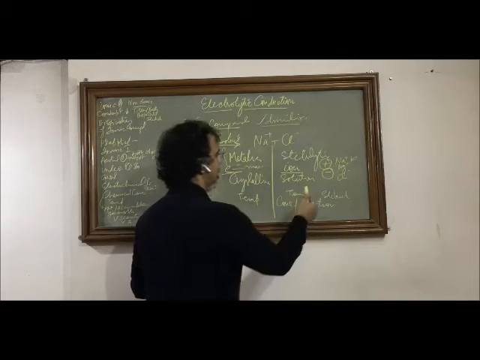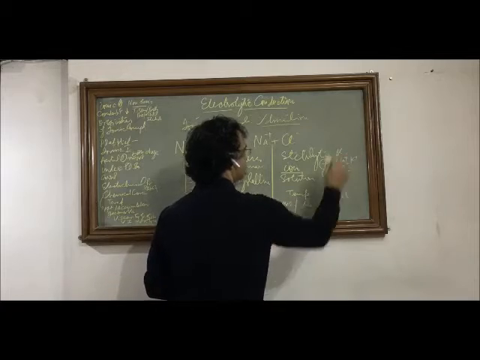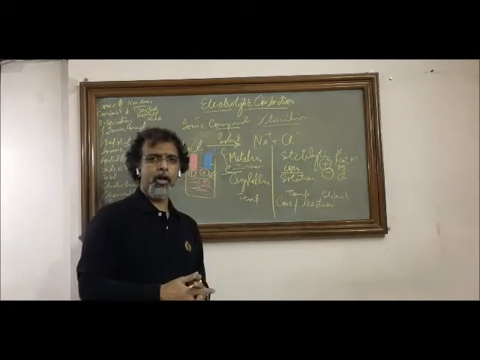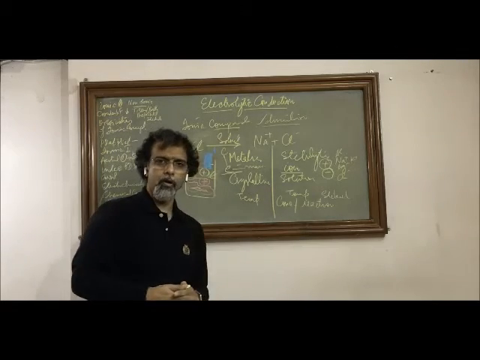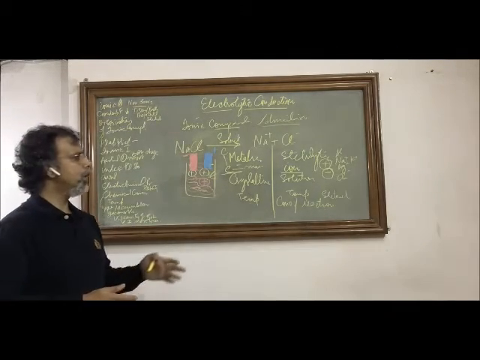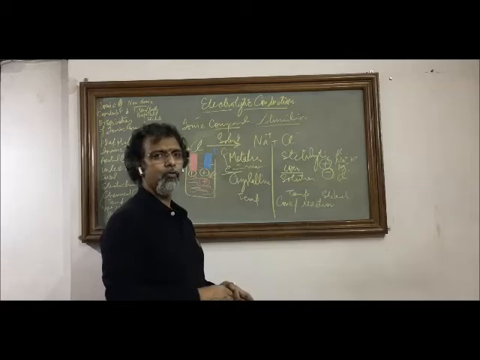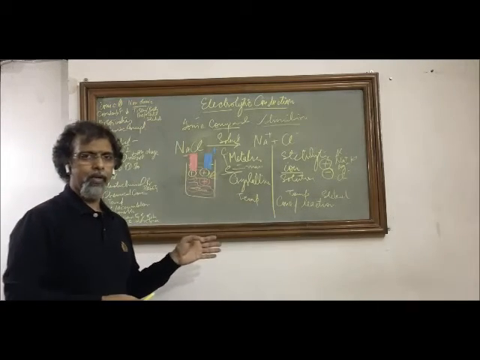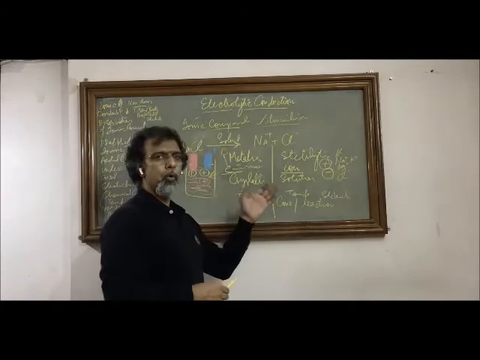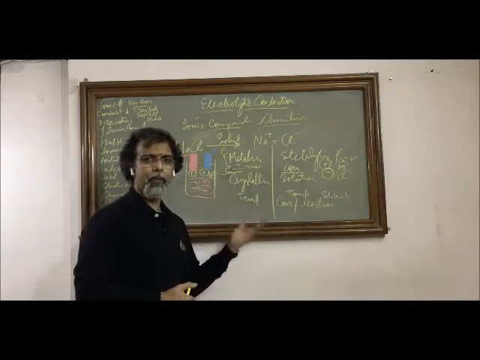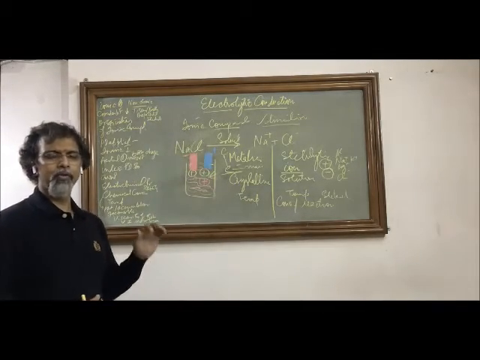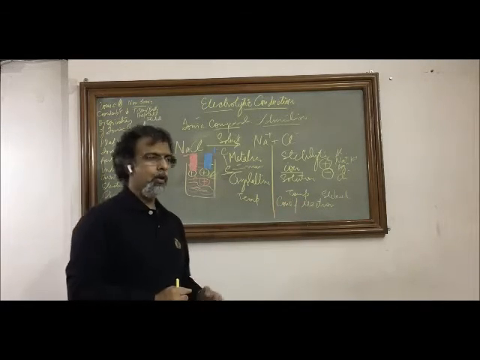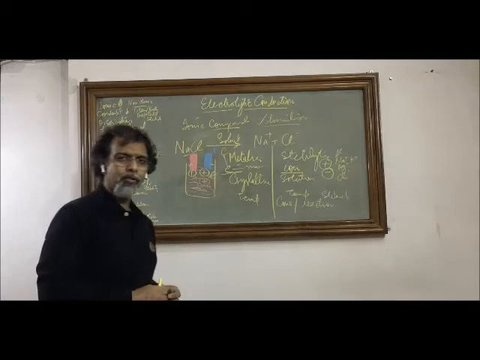Some may have, like in the case of aluminium or zinc, more than one net positive charge or more than one negative charge. So here the charge can also be more than one, but it will be in multiples of e. The charge can be 2 plus, 3 plus, 1 plus, or 2 minus, 3 minus, 1 minus, and we may have different atoms, or we may have a molecule also with a net charge.